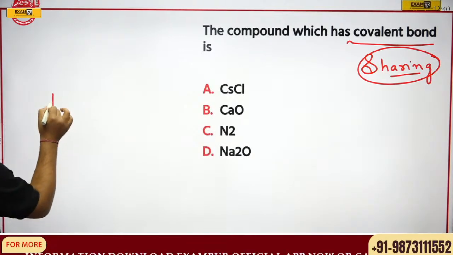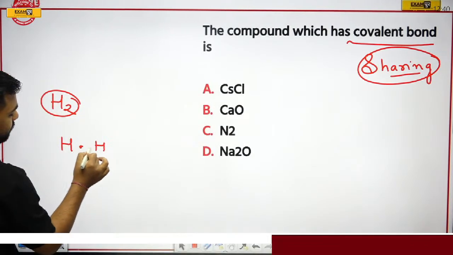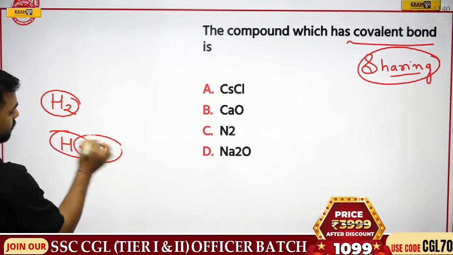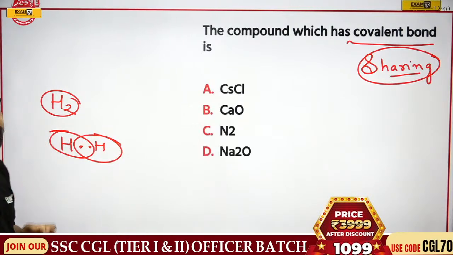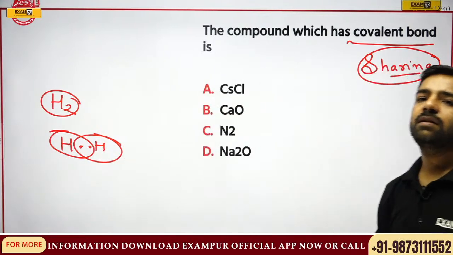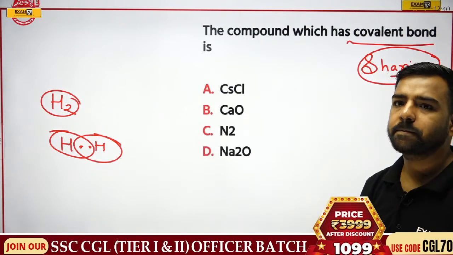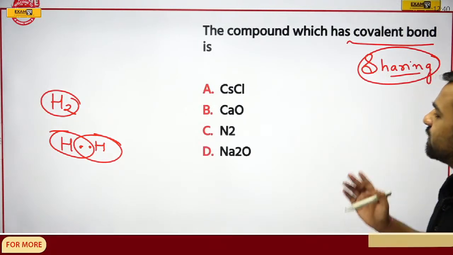If I'll talk about H2, what's that? Here the bonding is in this manner, right? So yes, waiting for the answer please. Ganesh is with B, that is CaO, okay? Avan and Vikramaditya, are you also with CaO? Please give me answers, I'm waiting for you all.